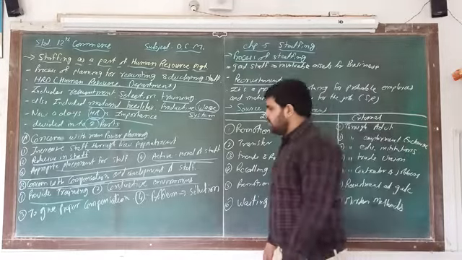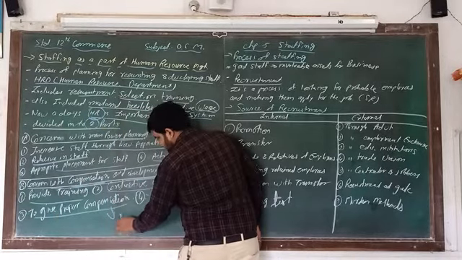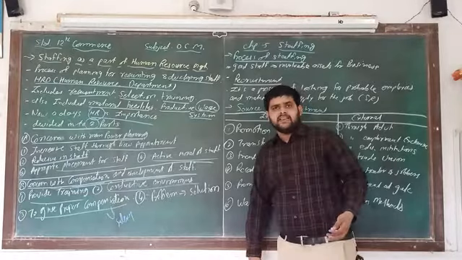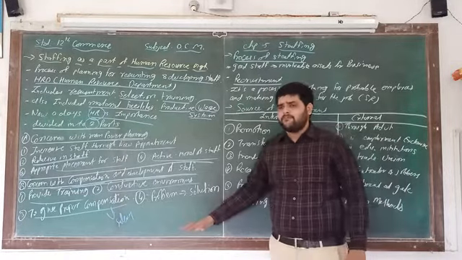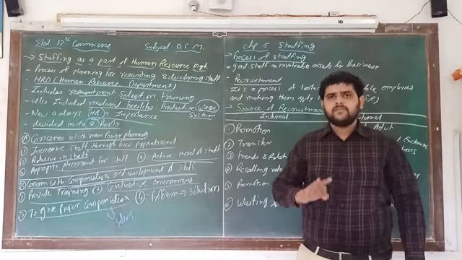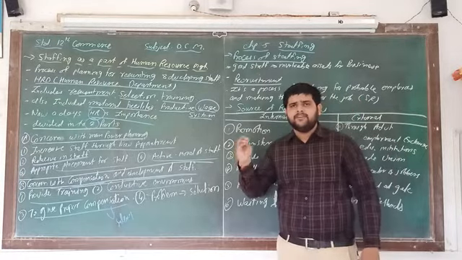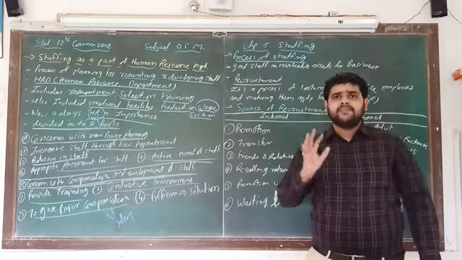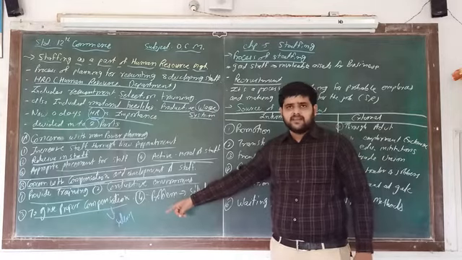Next, number three, to give the proper compensation. Compensation is totally related to salary as well as other benefits of salary. See friends, this is the most important thing. If we have to get work done by other people nowadays, it is mostly through financial benefit. If we show them the financial benefit, definitely that person is going to work in an efficient way, because the financial condition is there.